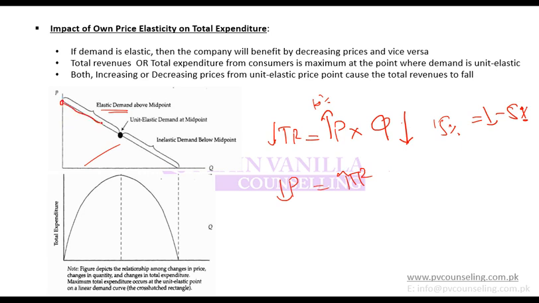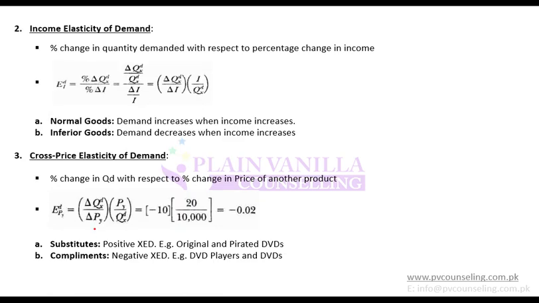So if price is decreasing, total revenue will increase. On the other hand, if you have inelastic demand, then a decrease in price will result in a decrease in total revenue. So remember, with elastic demand, an increase in price would result in a decrease in revenue, and with inelastic demand, an increase in price will result in an increase in revenue. So if demand is inelastic, then a company would continue to increase prices. If demand is elastic, the company will decrease the prices. This we have done.